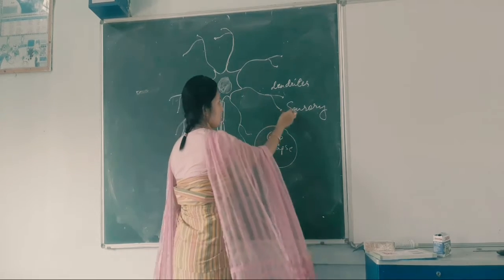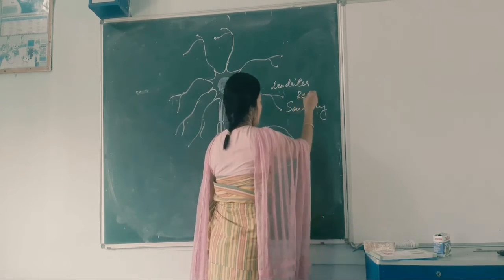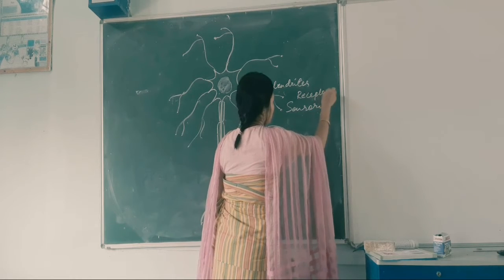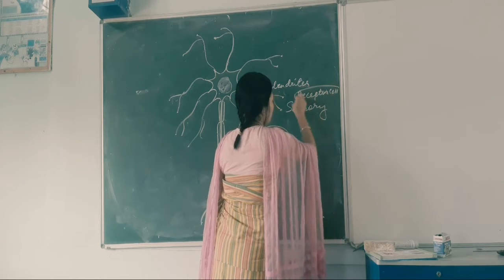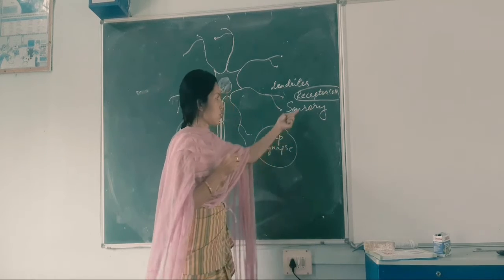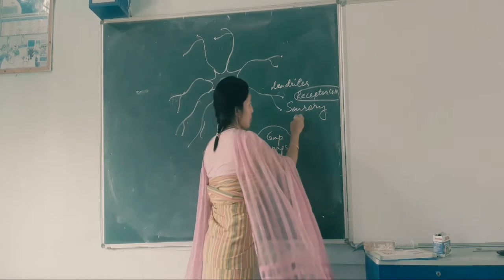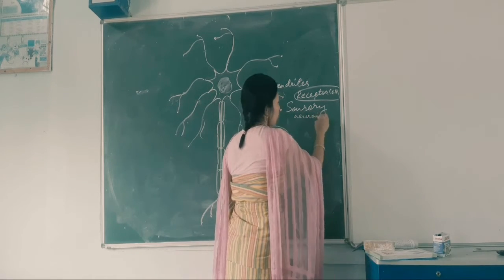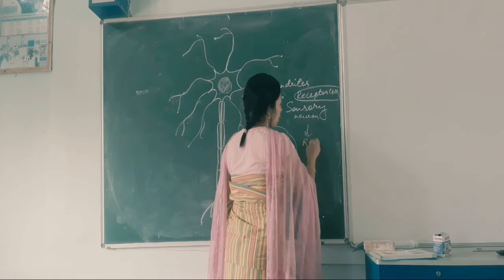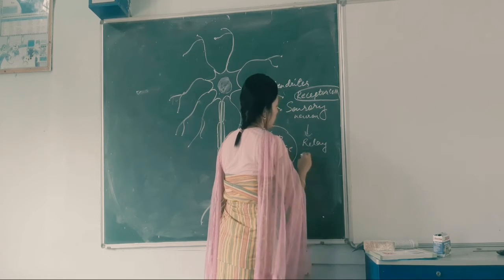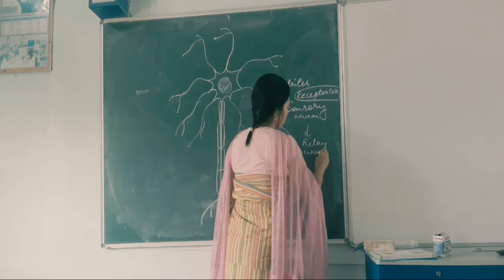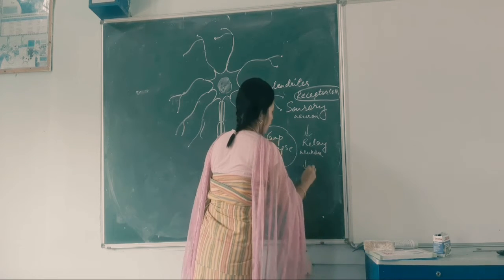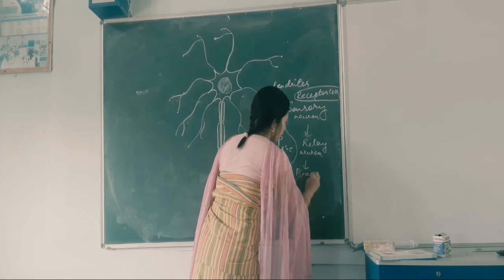The receptor cell will send the signal through the sensory neuron, right? Then the sensory neuron will pass the signal to the relay neuron. Then the relay neuron will carry it to the brain.